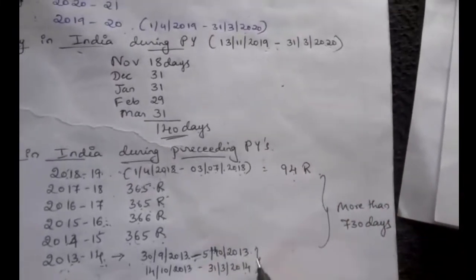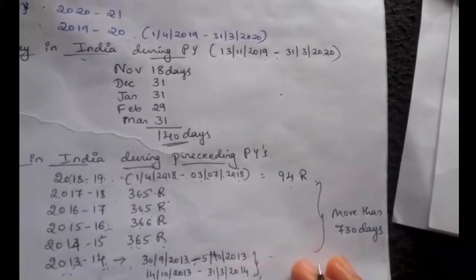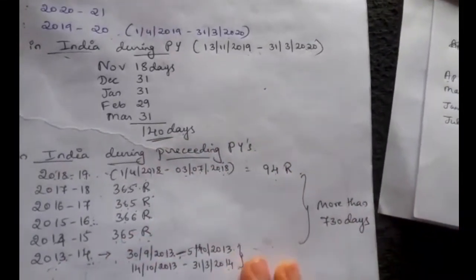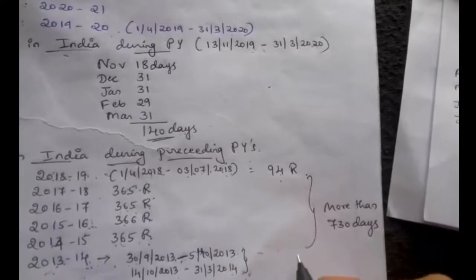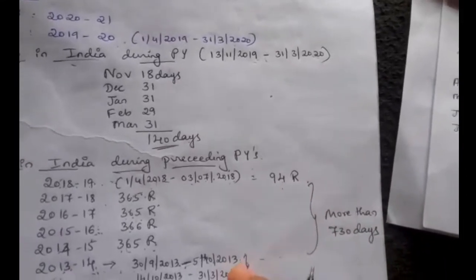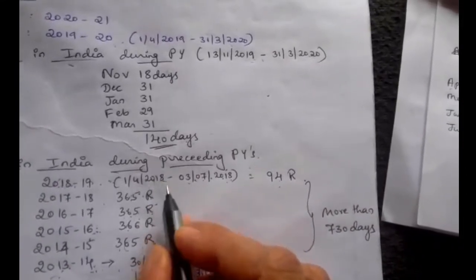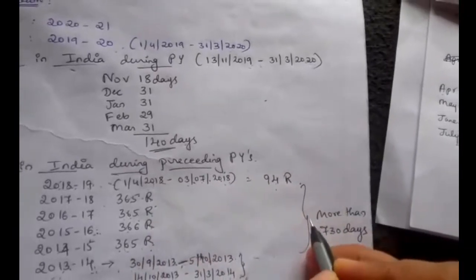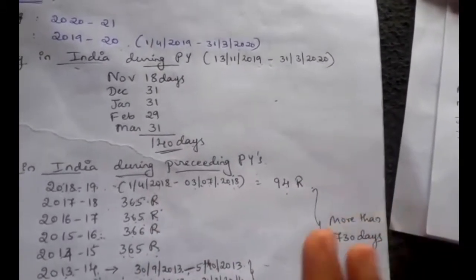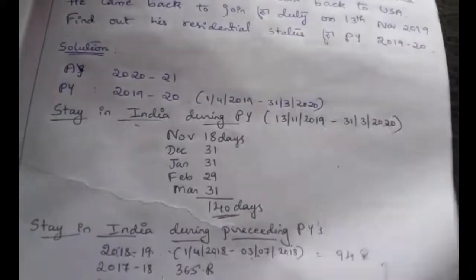So no need to count the gap days. If you want, you can write how many days gap and resident. No need to take, because he has satisfied the condition of more than 730 days before that only. So he is an ordinarily resident.